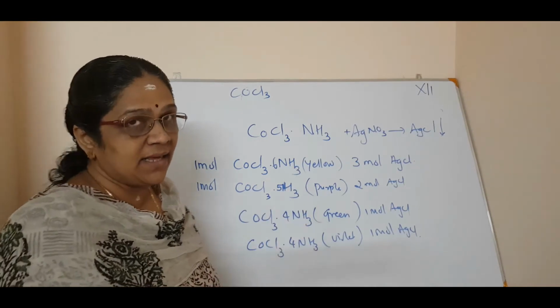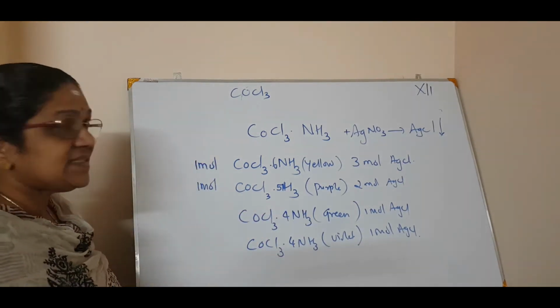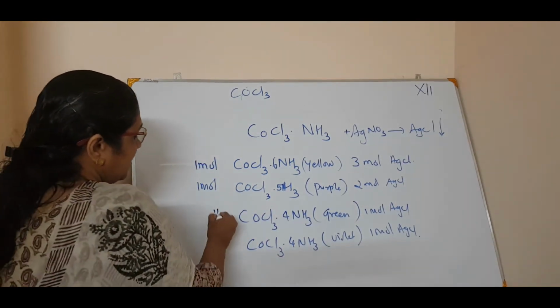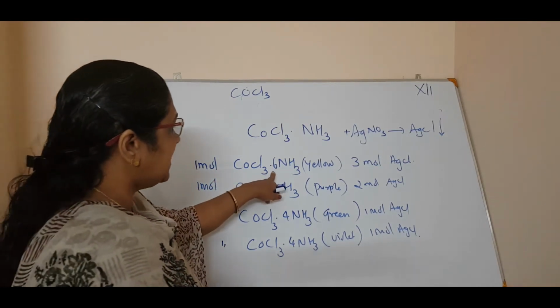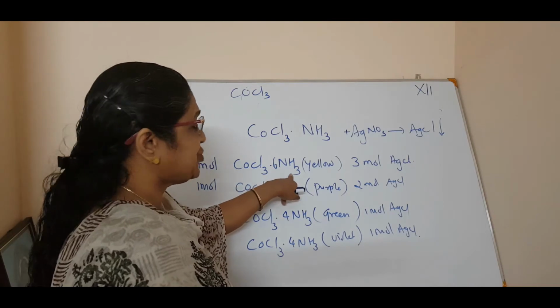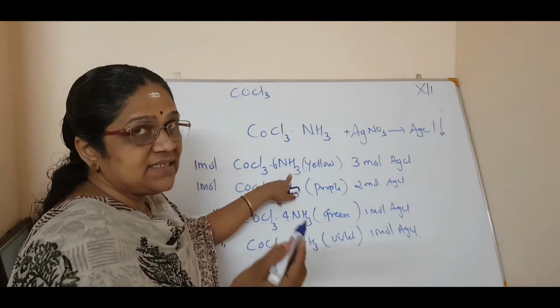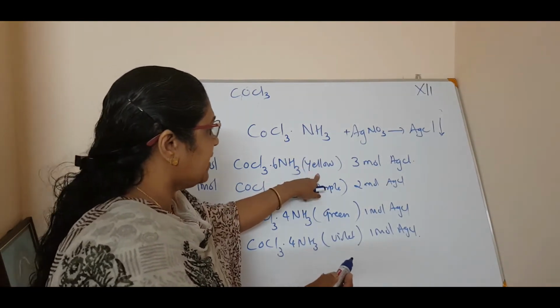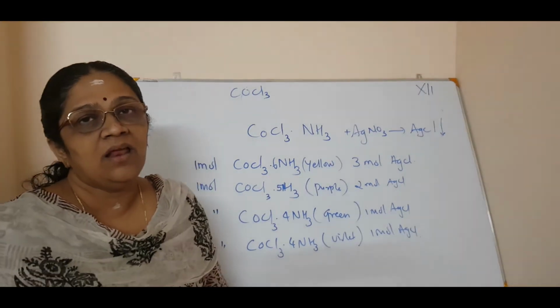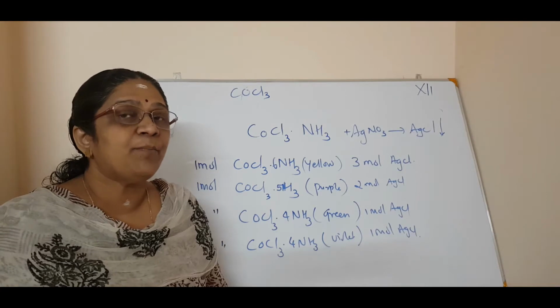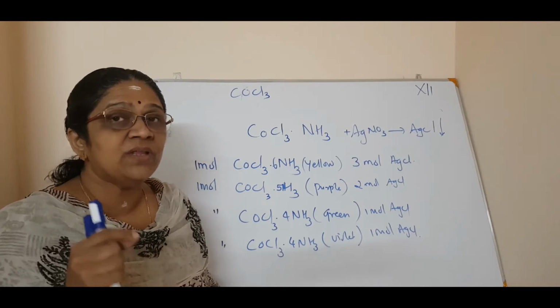Now if that is so, he had got these results like 1 mole of COCl3.6NH3, that means it contains 6NH3, which is yellow in color. It produces 3 mole of AgCl. Now, what does this interpret, or what will give you the idea?